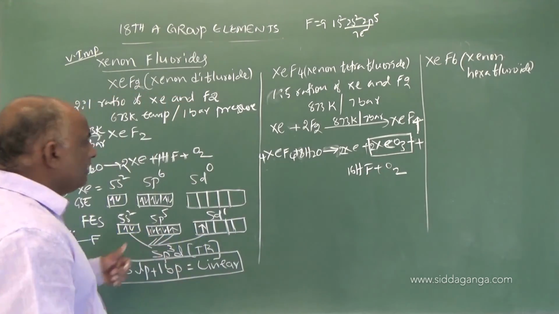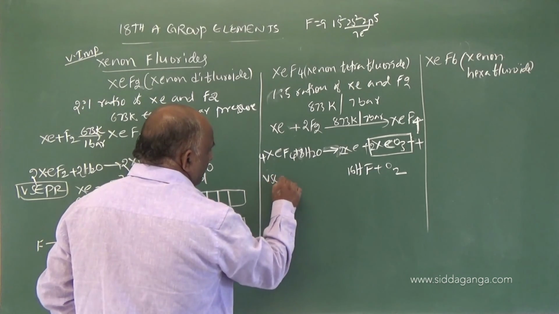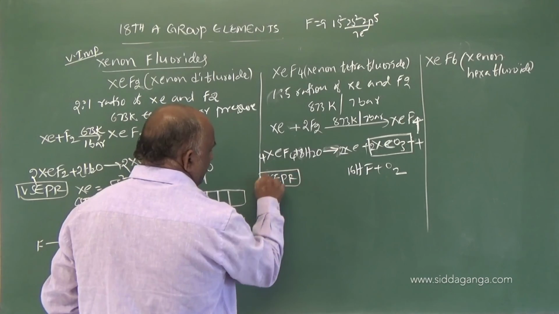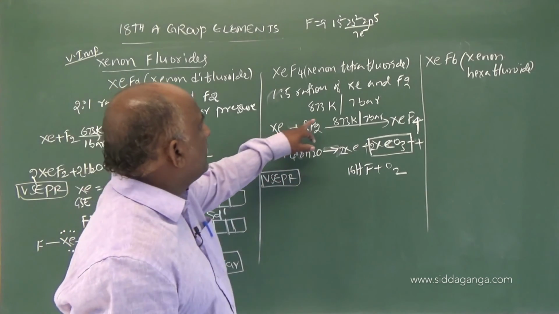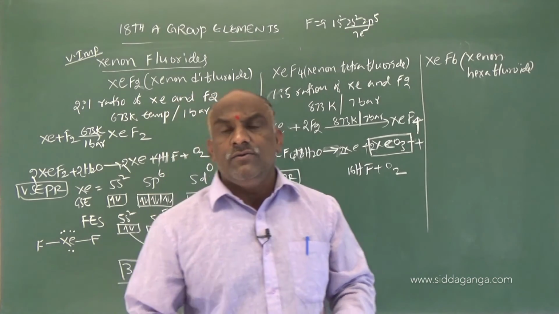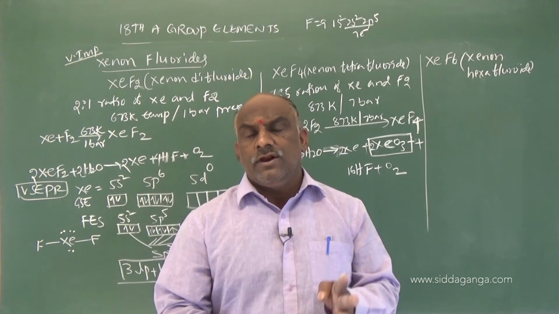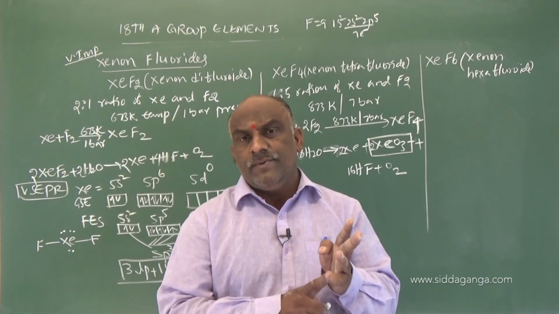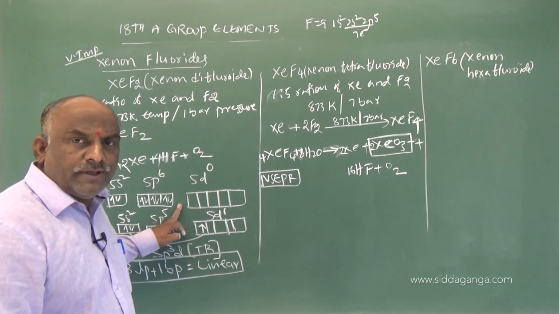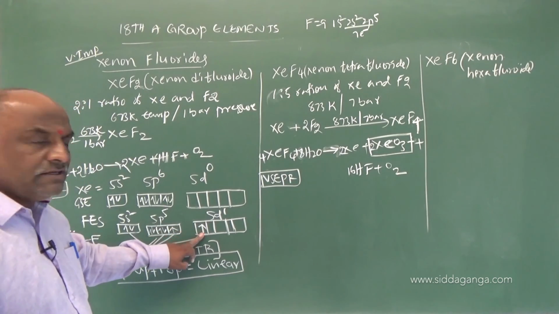Coming to the geometry, according to valence shell electron pair repulsion theory, 4 fluorine atoms require 4 unpaired electrons. You already saw this: in the ground state, 0 unpaired electrons; in the first excited state, 2 unpaired.